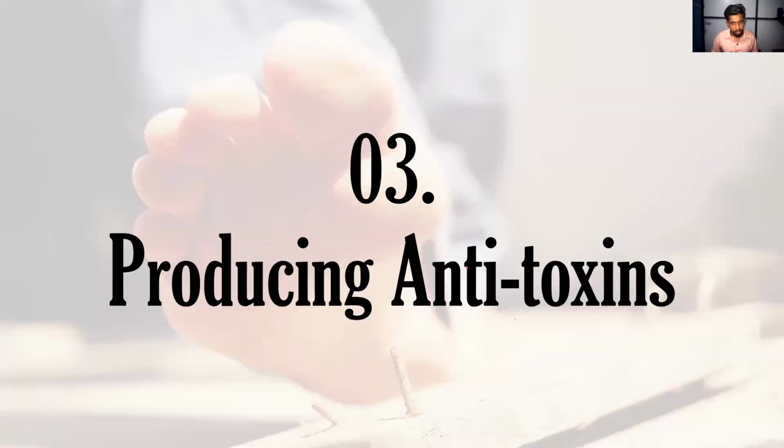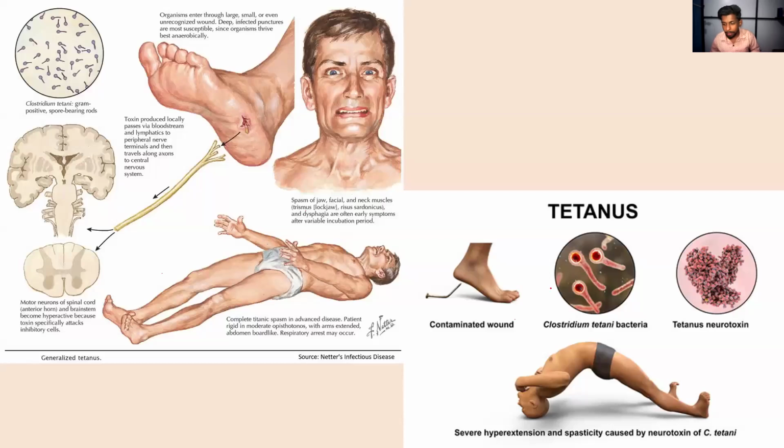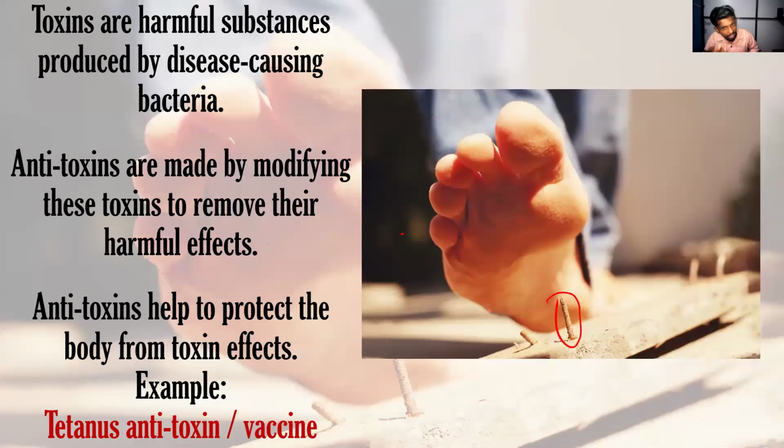Now I'm going to explain what is toxin and what is antitoxin. This question is totally based on the medicine field, in the microorganism part. Toxin. Here you may have seen these kinds of nails, right? It has been rusted. In that nail there is a microorganism called Clostridium tetani bacteria, there's no need to memorize this name. When the nail has been rusted, these bacteria can be found in that nail. So when that nail enters your body, if it causes any damage to your skin, what will happen? That bacteria will enter into your body.